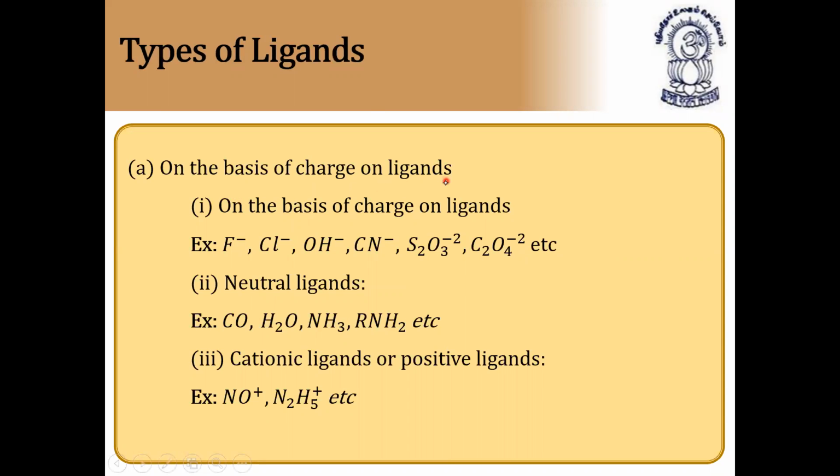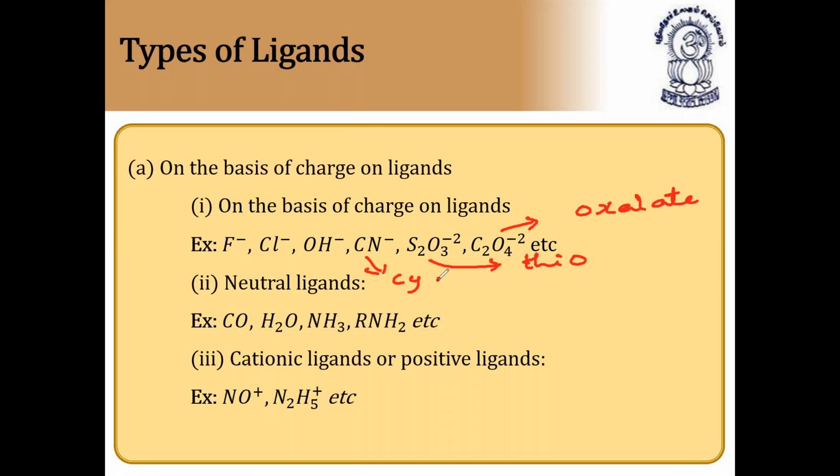Next, types of ligands, very important. On the basis of charge on ligands, first we have negative ligands: F minus, Cl minus, OH minus, CN minus, S2O3 2 minus. We call them fluoro, chloro, hydroxo, and cyano, that is cyanide, S2O3 is thio, and C2O4 2 minus is called oxalate.